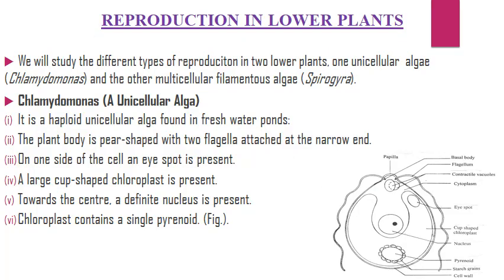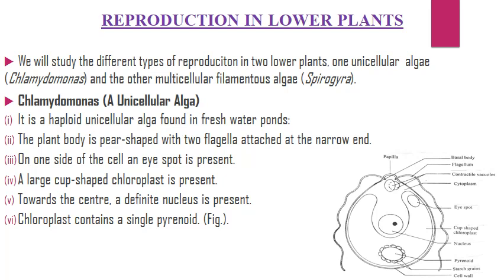Reproduction in lower plants. We will study the different types of reproduction in two lower plants, one unicellular algae Chlamydomonas and the other is multicellular filamentous algae Spirogyra. Only for your knowledge, Chlamydomonas is a haploid unicellular algae found in freshwater ponds. The plant body is pear-shaped with two flagella attached at the narrow end.